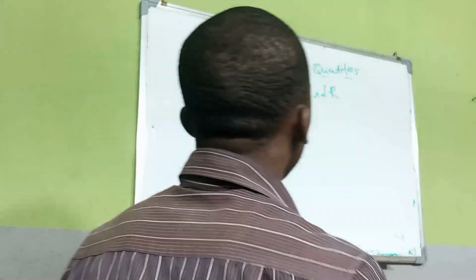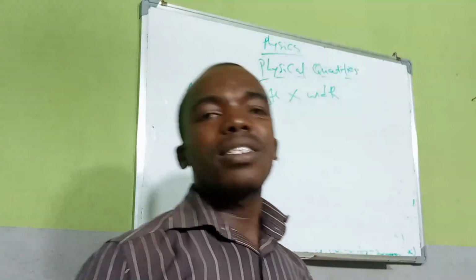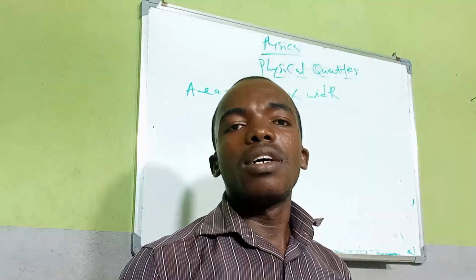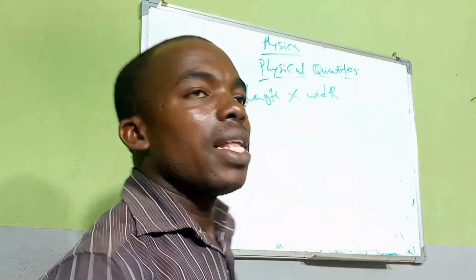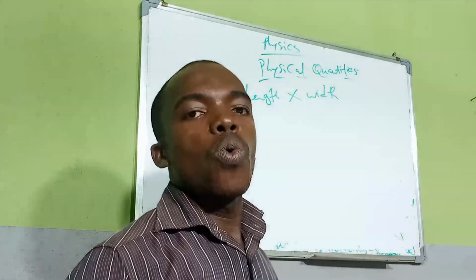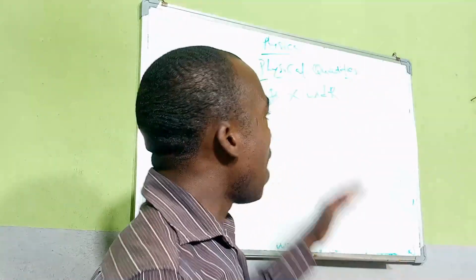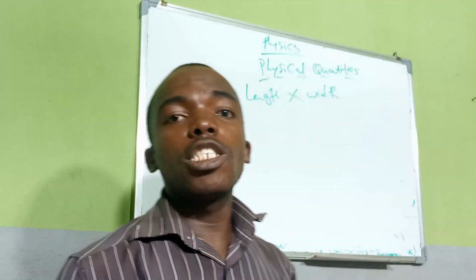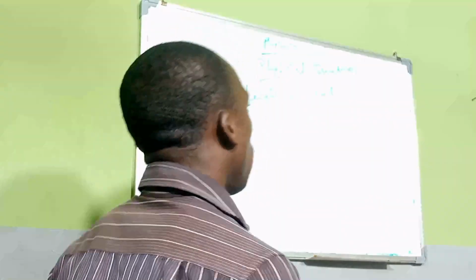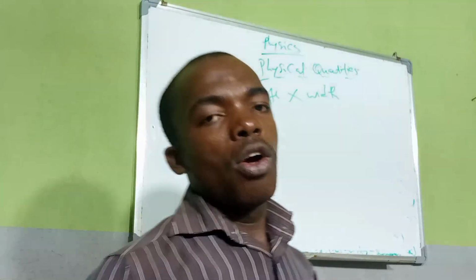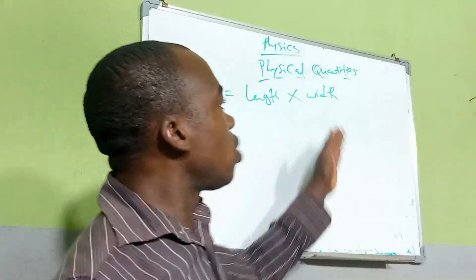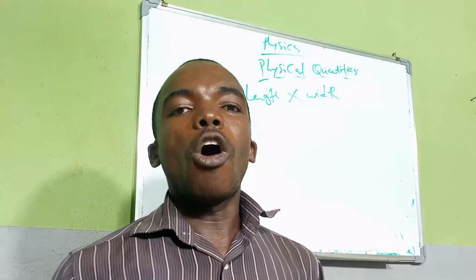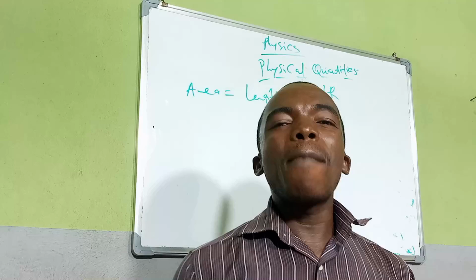Area is given as what? Length times width. Do you understand? So area is given as length times width, or length times breadth. Understand? No matter how it is given, whether it is length, width, breadth or height, all of them are measures of length.